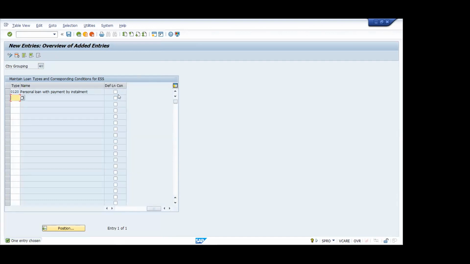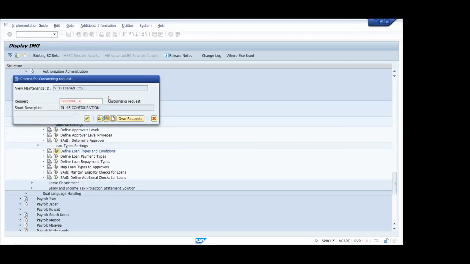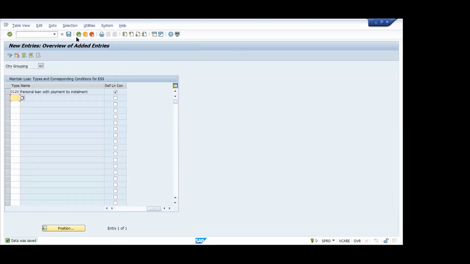So for definition of loan condition, you can choose that indicator. Now you just save it. In this way, whatever loan types you are going to showcase in the ESS, you can define here. So that is maintaining a loan type and corresponding conditions. Conditions means basically your interest, 6%, 8%, whatever. We call it the condition of that loan type for that ESS.